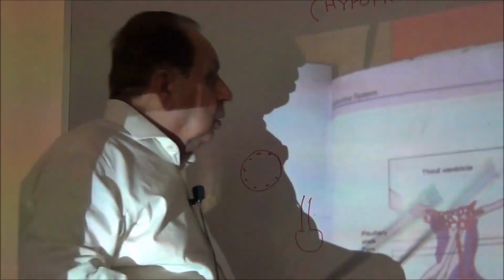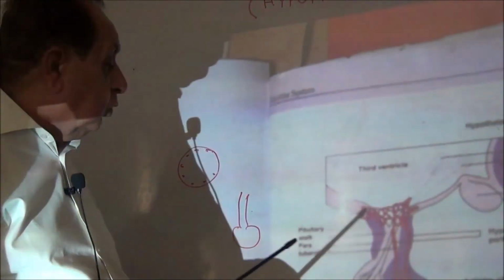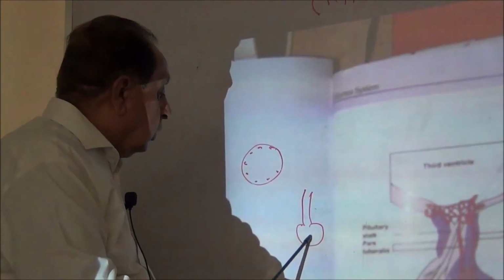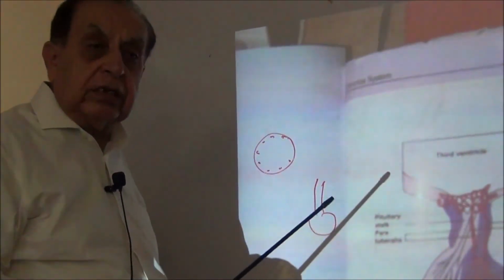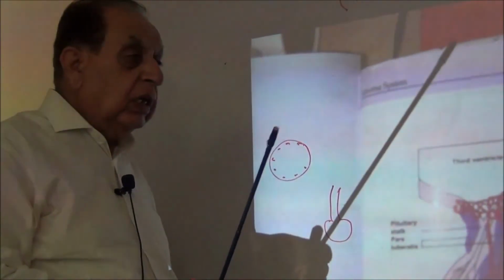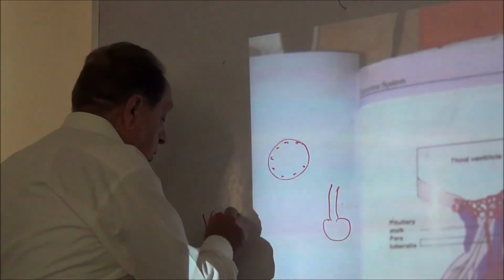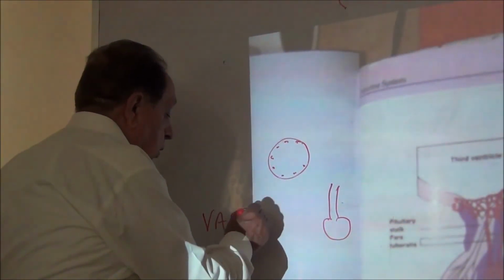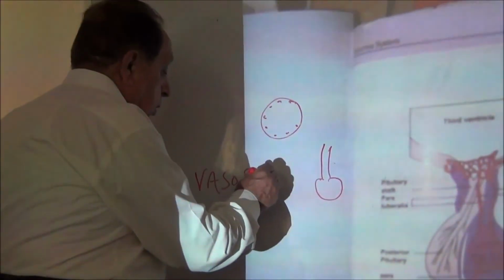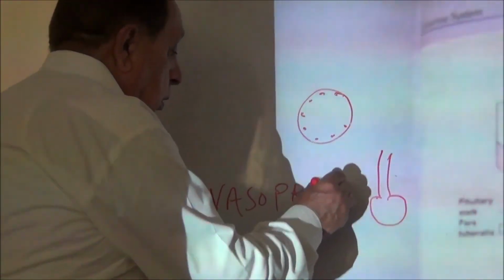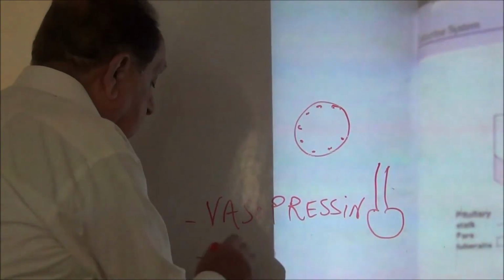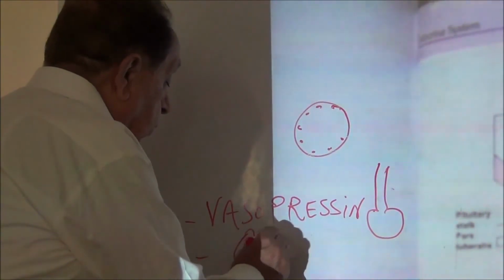Now, two types of hormones are stored here in these vesicles. One is vasopressin, and the other one is oxytocin hormone.